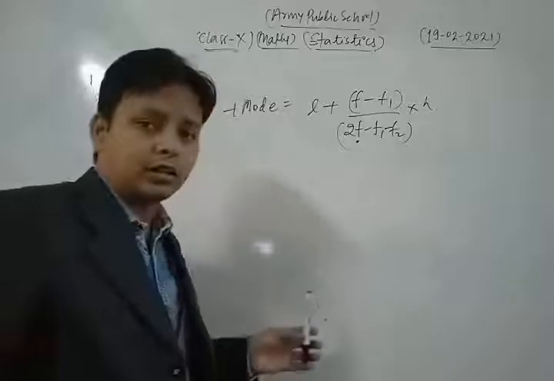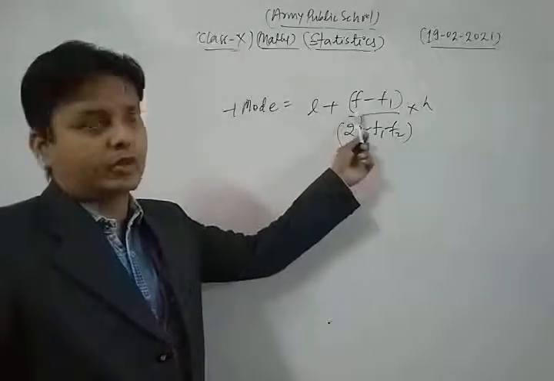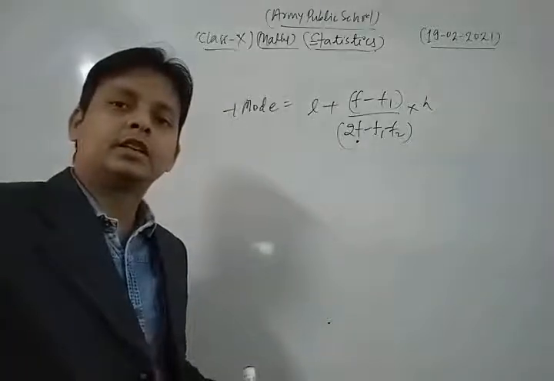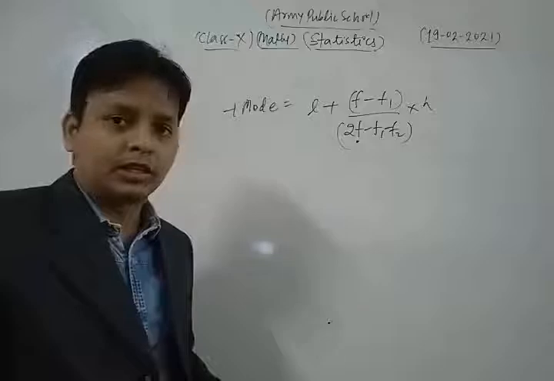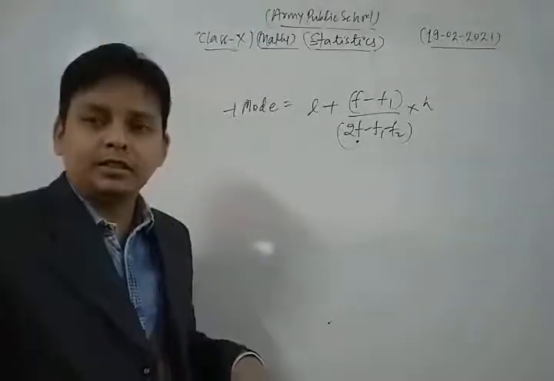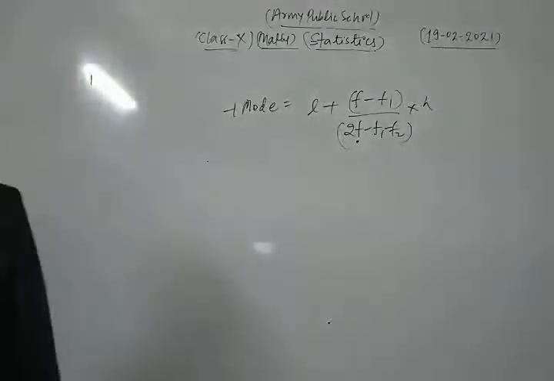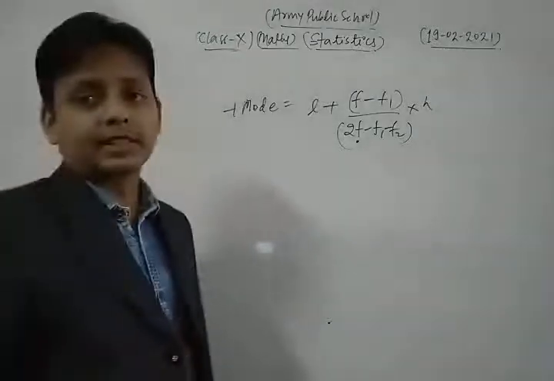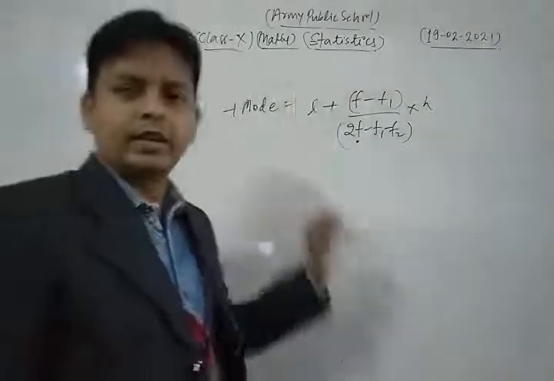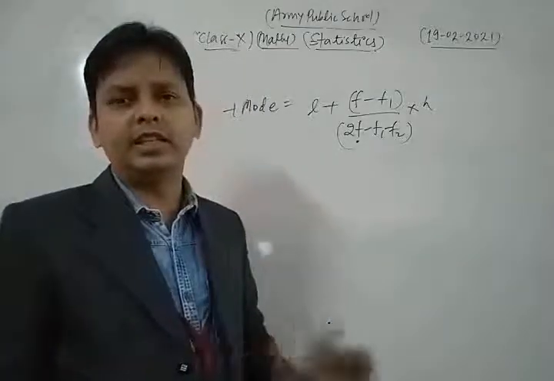After finding the modal class, L is the lower limit of the modal class, f is the frequency of the modal class, f1 is the frequency of the class just preceding the modal class, f2 is the frequency of the class just succeeding the modal class, and h is the class size of the modal class. So using this formula you can find the mode of any grouped data in a very easy way.